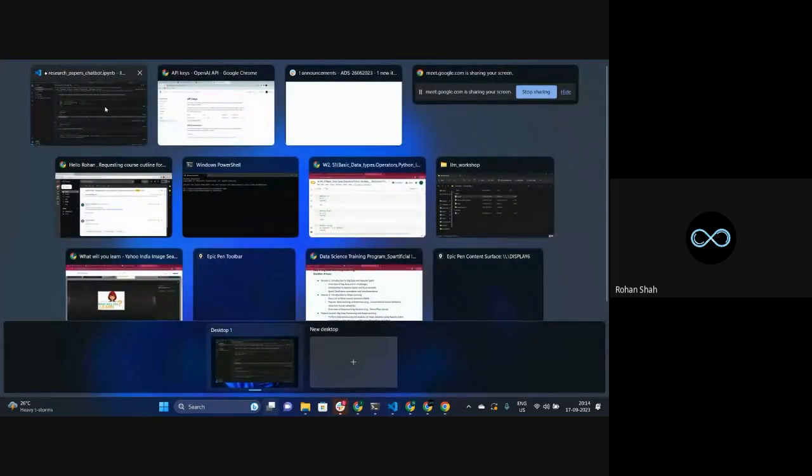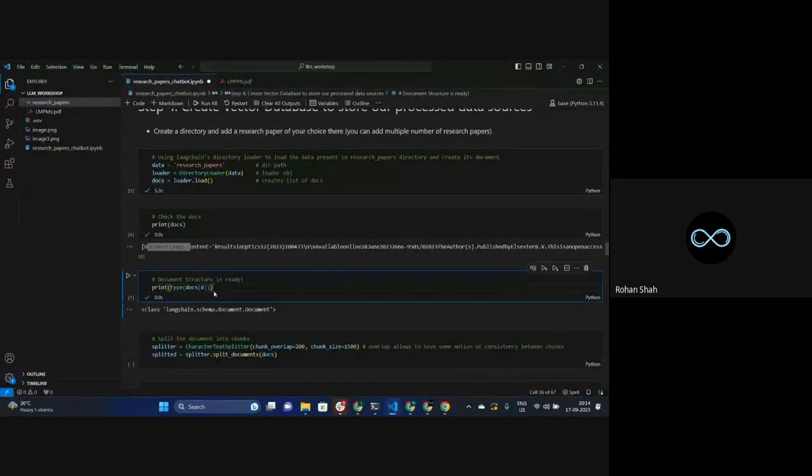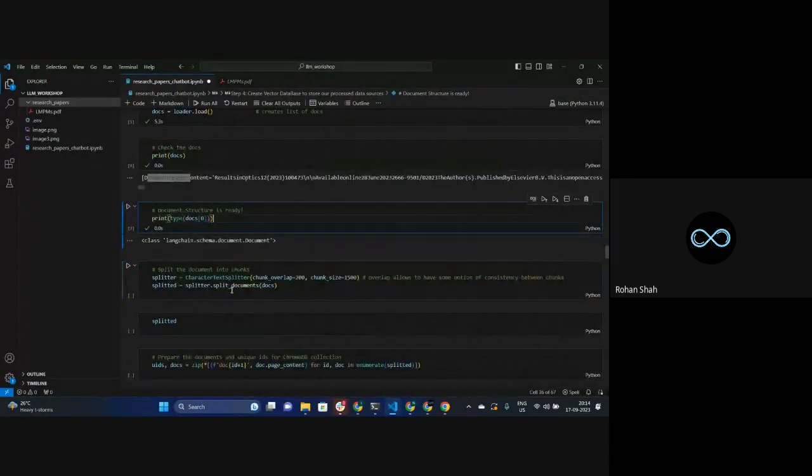What is the type of it? I'm trying to visualize the type of the document. So as you can see, it's a langchain.schema.document. Okay, so it's basically coming from langchain as we have used langchain to load it. So that's what I really wanted to show over here. After that, that's where we are doing the splitting part. That's where we are going to get the chunks out of the overall document.